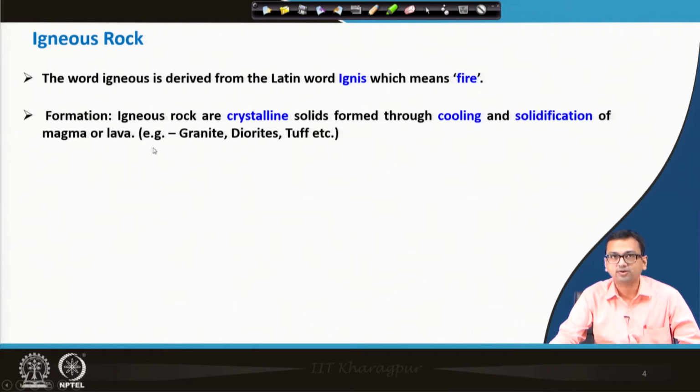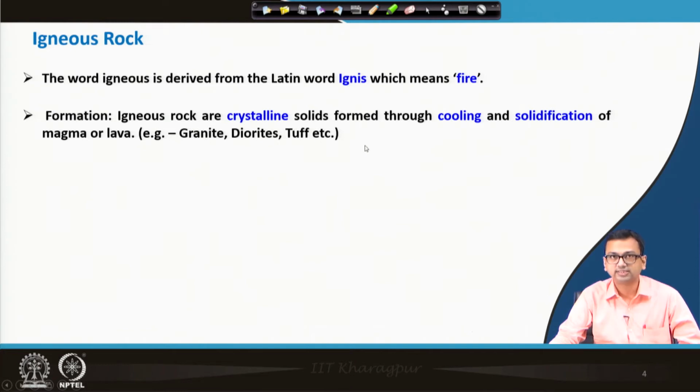As you know, magma or lava is there inside our earth, and sometimes it comes out, and once it cools down and solidifies, it forms igneous rock. Well known examples of igneous rocks are granite, diorite and tuff, etc.